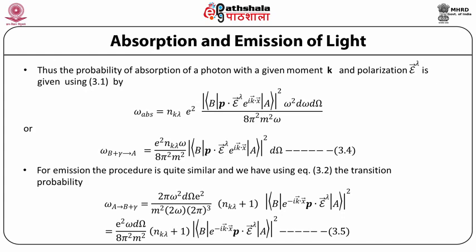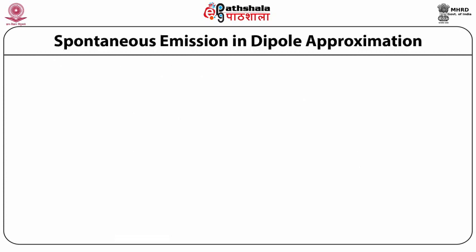This is equal to e² ω dΩ divided by 8π² m², multiplied by (n_kλ + 1) and the same matrix element squared.